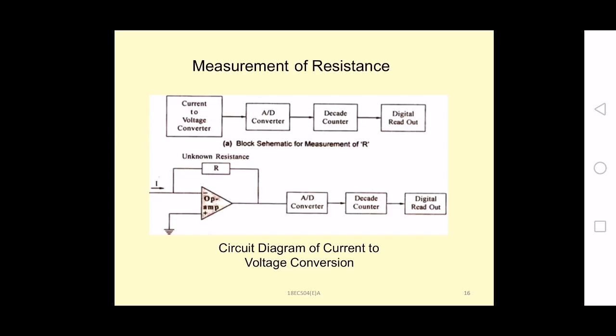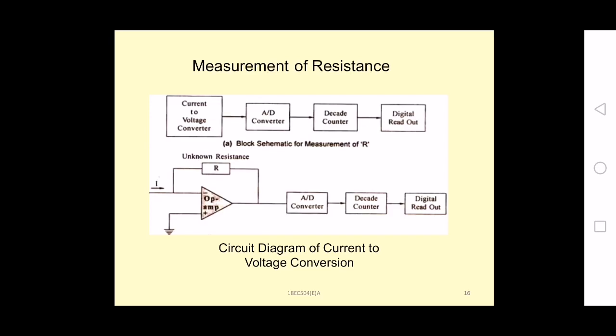Whatever the current passing through the input will be equal to the current through the unknown resistor that is connected in between the input and output of the operational amplifier. So this circuit is called an IVC circuit, which converts the input current to the output voltage. From this we may pass the known current through the unknown resistance. We can develop the voltage, that is V equal to I into R.